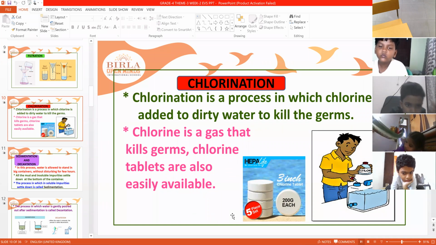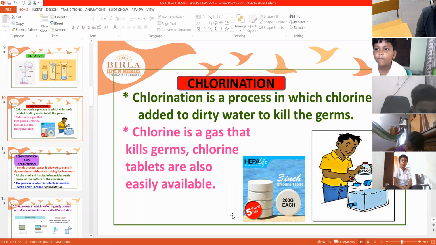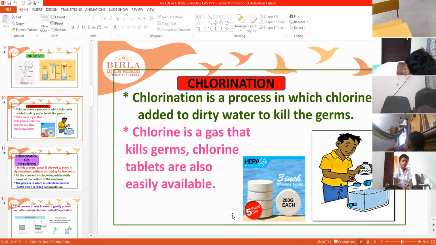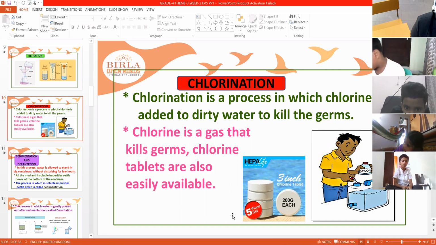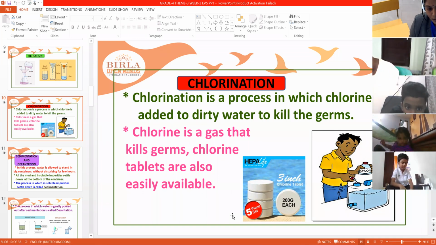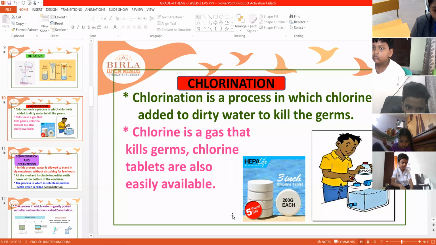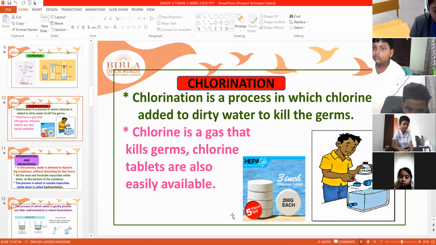Chlorination is a process in which chlorine is added to dirty water to kill the germs. So this chlorine will kill the germs, and you can get chlorine tablets anywhere.